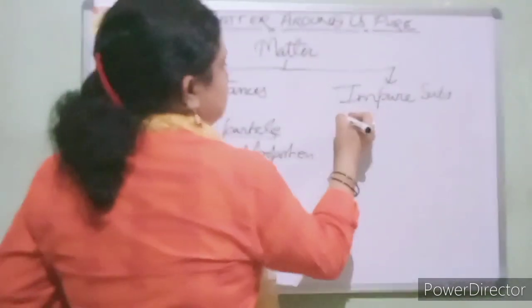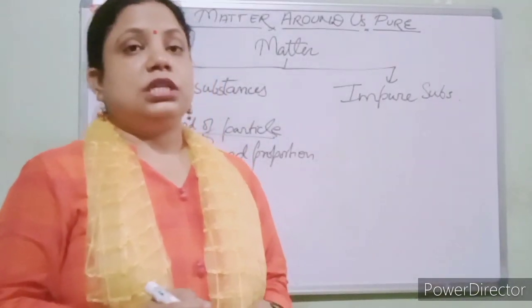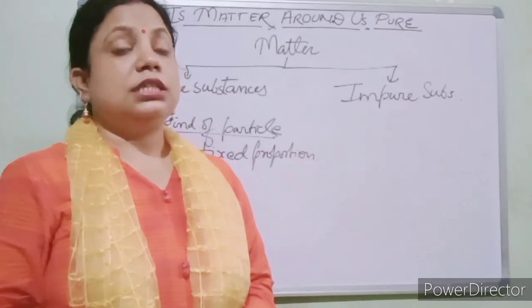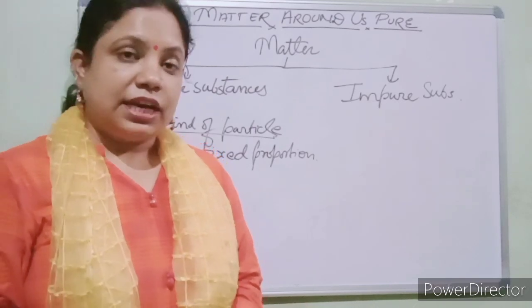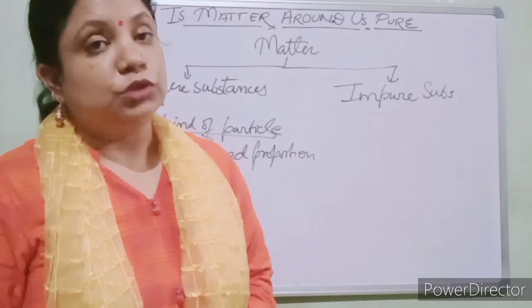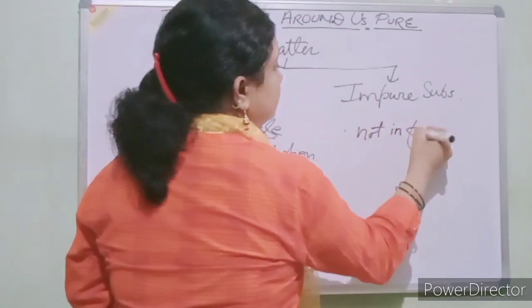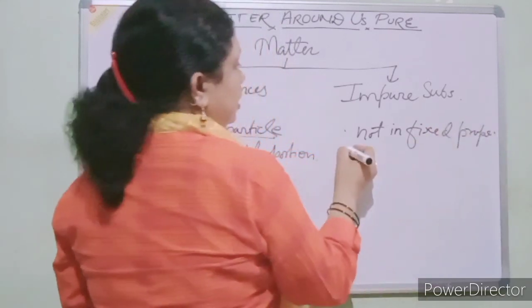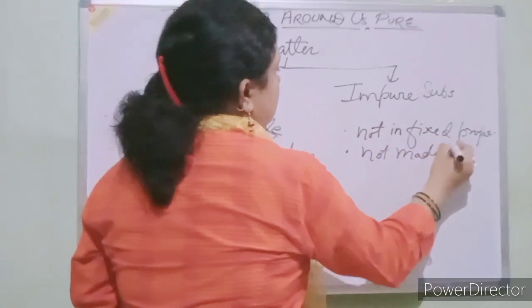Now impure substances. Impure substances, students, are those which are not made by the same kind of particles. Some impurities are also present there, right? And they are not in fixed proportion, and not made by the same kind of atom.